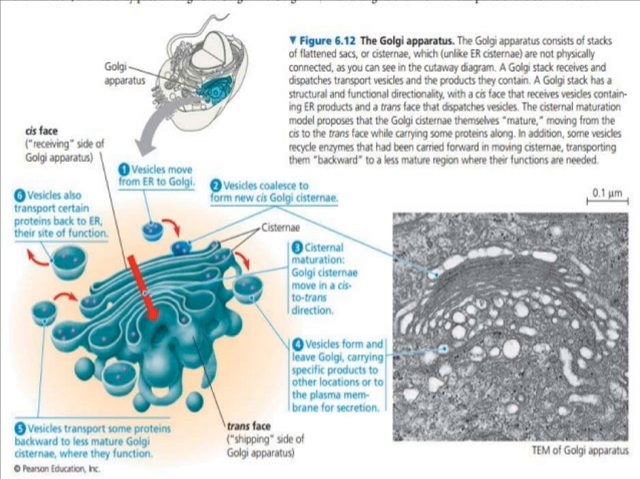This is the pictorial representation of the Golgi apparatus. So here you could see the Golgi apparatus with stacks of flattened sacs or cisternae which are not physically connected, and the Golgi stack receives and dispatches transport vesicles and transports the products they contain. A Golgi stack has a structural and functional directionality, with a cis phase that receives the vesicles containing endoplasmic reticulum products and a trans phase that dispatches the vesicles.